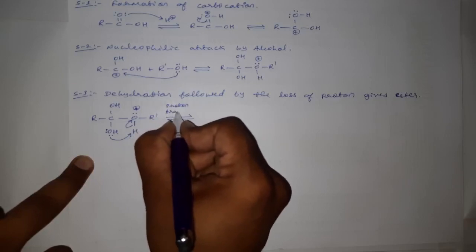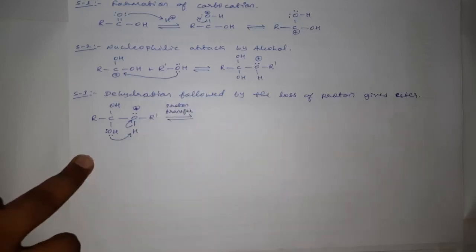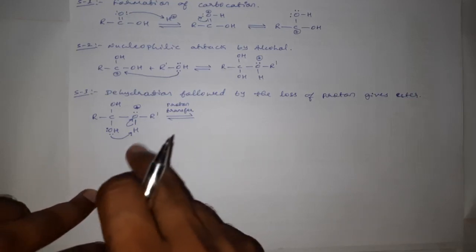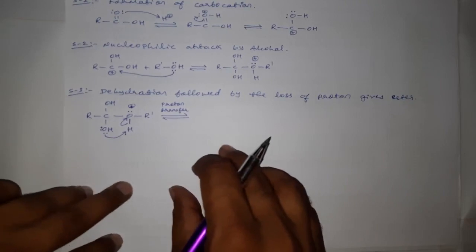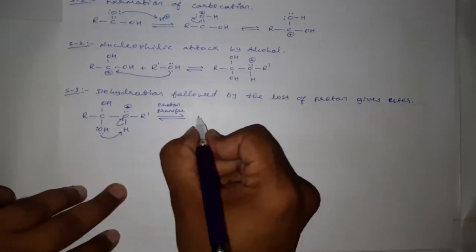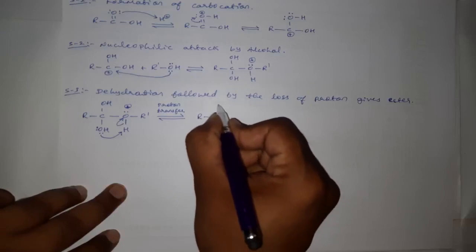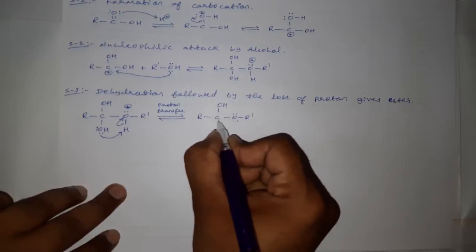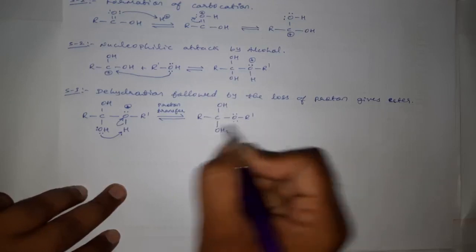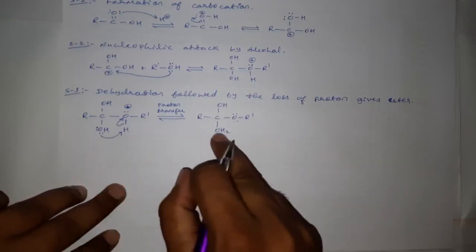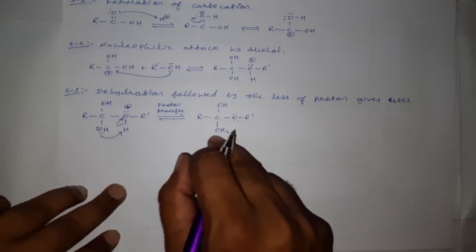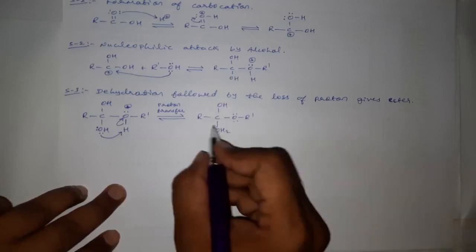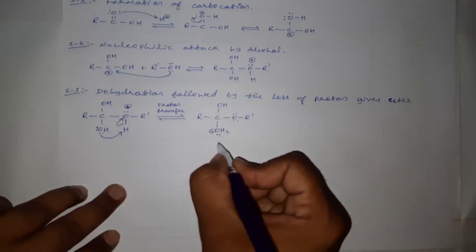Okay, then now here we can write a proton transfer. Which reaction is taking place here? Proton transfer reaction. Okay, then after the proton transfer we can get R-C-OH, O-R' with 2 lone pairs of electrons, OH2. Already one H is there and another H is coming here, therefore OH2. Then now this oxygen becomes unstable with 3 bonds, one with the carbon and two with 2 hydrogens. Therefore it will get a positive charge.